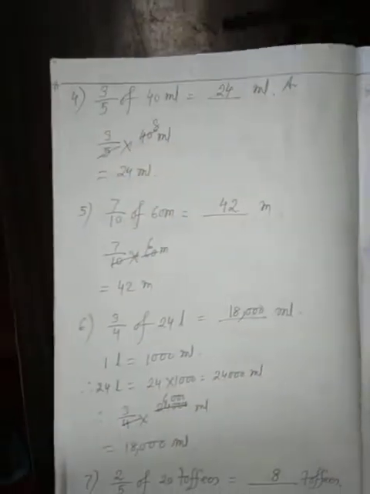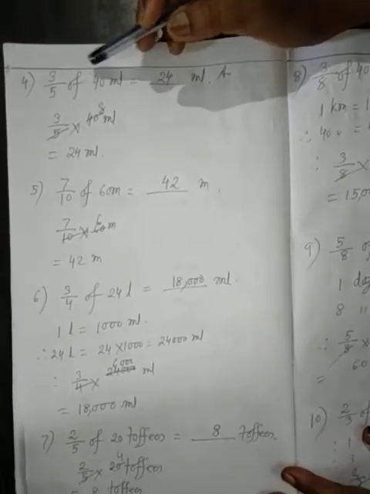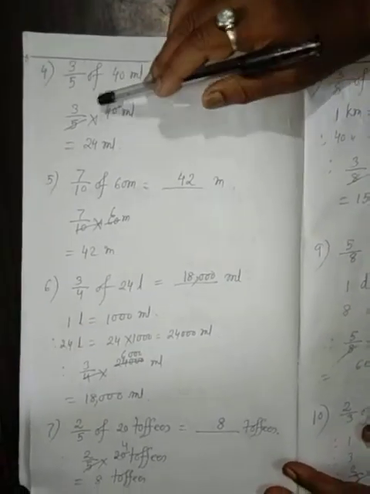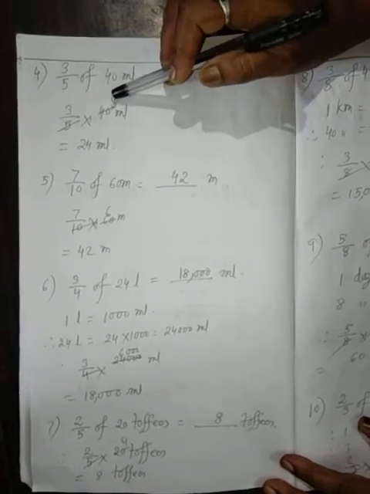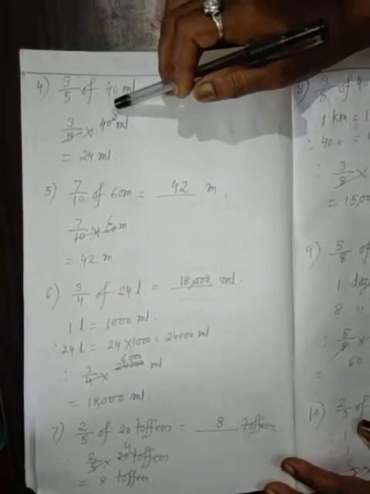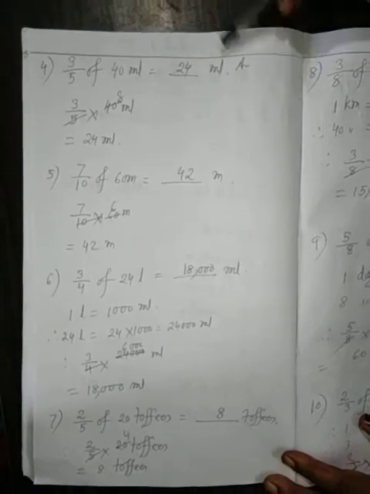That is question number 4. 3 by 5 of 40 milliliter. That is 3 by 5 into 40. 5 8 ja 40, 8 3 ja 24 milliliter, 24 milliliter.